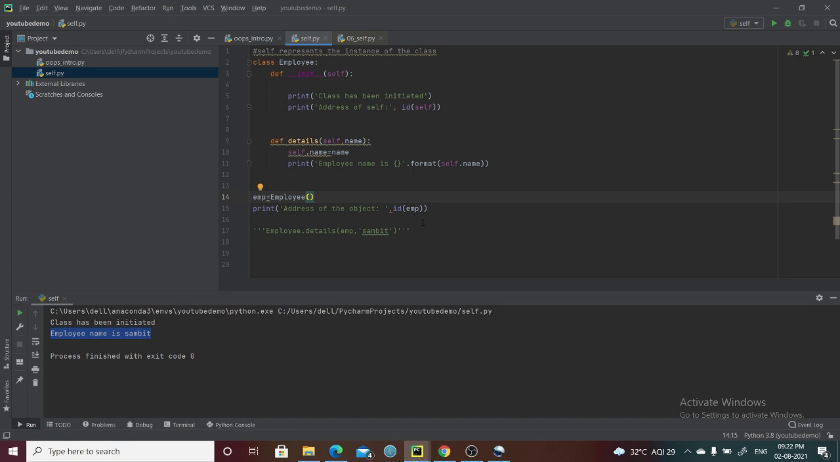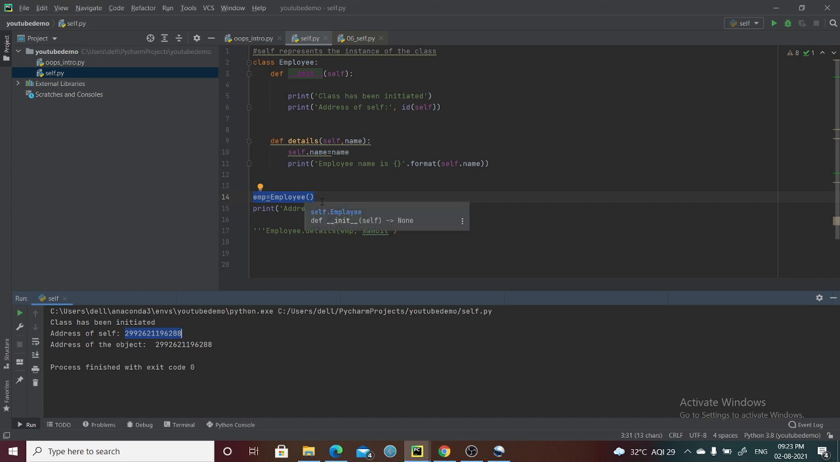Let's see practically what is happening. As you can see, whenever I'm calling this Employee object, first the init method runs. In this method, the class has been initiated, and the address of self is this much. After creating the object, when I check the address of this particular object, you can see both are the same. Both are referring to the same memory address. So self and object are nothing but the same.